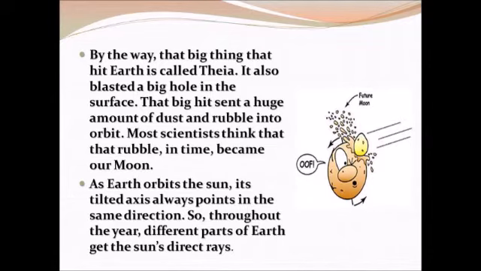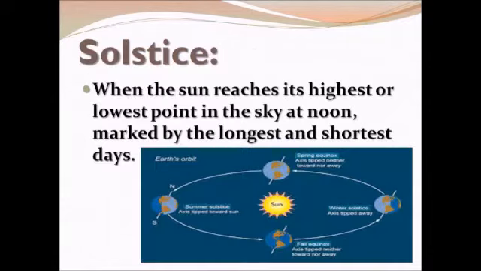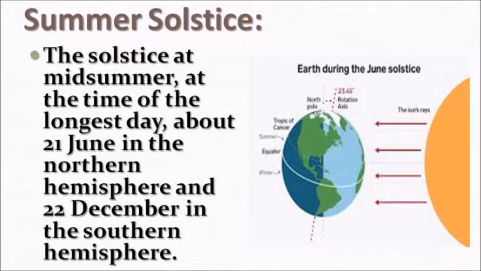Solstice. When the sun reaches its highest or lowest point in the sky at noon, marked by the longest and shortest days. Summer solstice. On the 21st and 22nd of June, the overhead sun is over the Tropic of Cancer. It receives the largest amount of the solar radiation. At this time, northern hemisphere is in the summer solstice where the southern hemisphere is in the winter solstice.